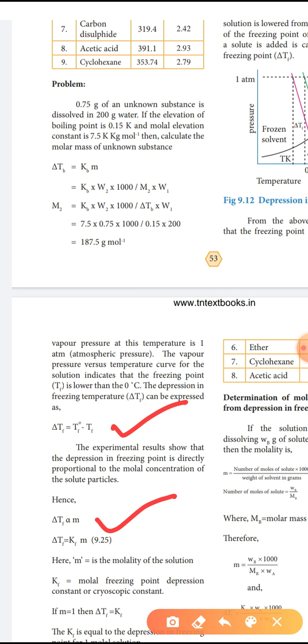Then we apply a proportionality constant, the molar freezing point depression constant, Kf. Kf means depression constant or cryoscopic constant. Del Tf equal to Kf into m. Kf is the cryoscopic constant or molar freezing point depression constant. So if m equal to 1, del Tf equal to Kf. Kf is equal to the depression in freezing point for a 1 molar solution.